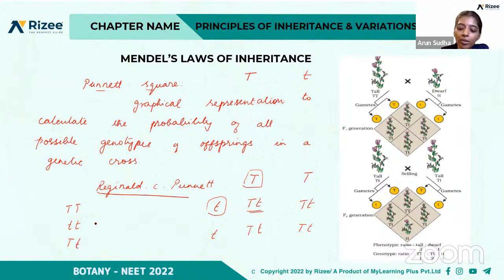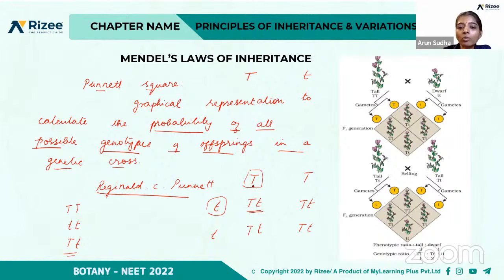Only if the dominant allele is present, the dominant character exists. So it is a heterozygous tall, right? So clear? This is called the Punnett square. It is a graphical representation to calculate the probability of all possible genotypes of offspring in a genetic cross.